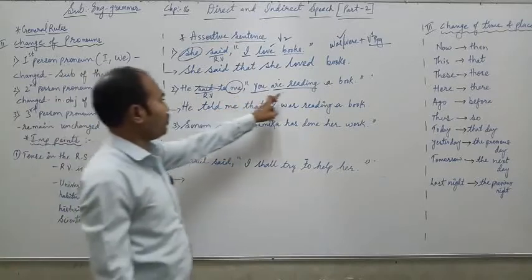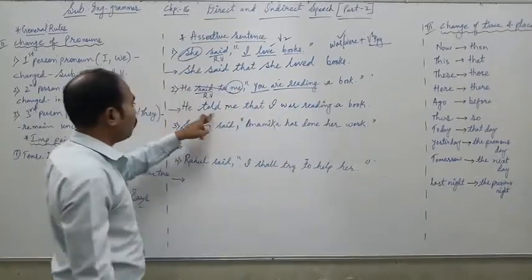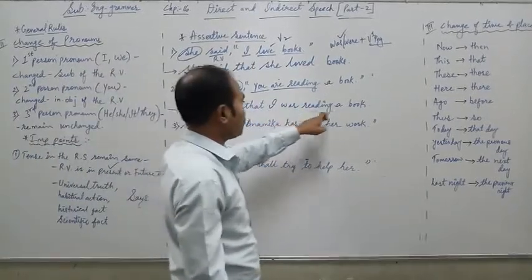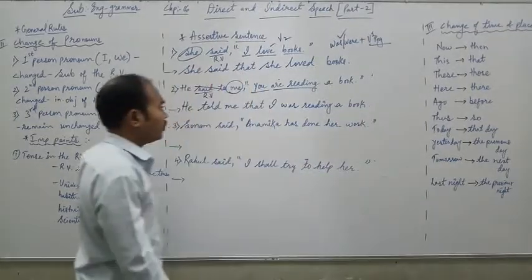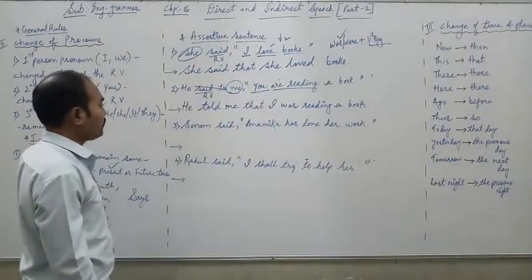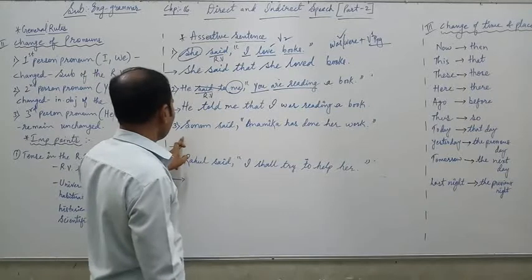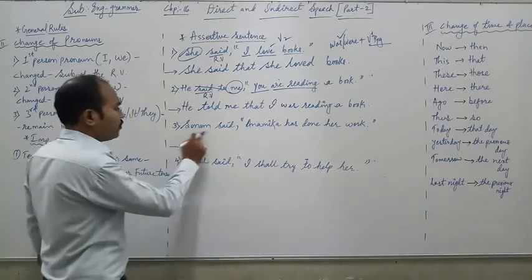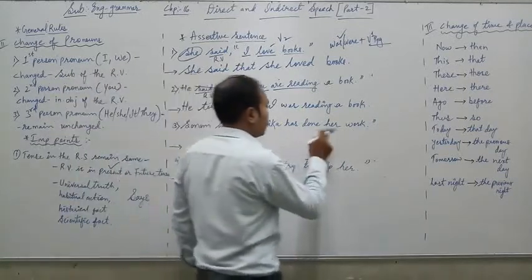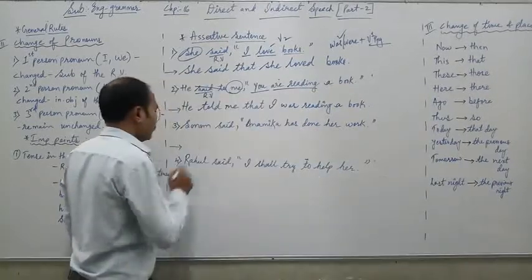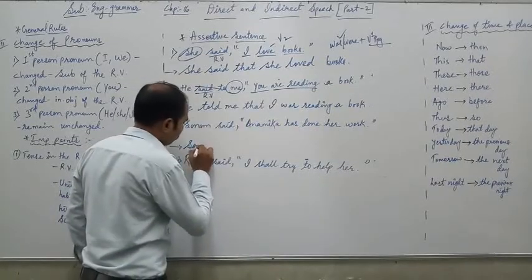So this is our solution. He said to me, "You are reading a book." The answer is: He told me that I was reading a book. In this way you have to solve the answer. Moving forward to question number 3. Sonam said, "Anamika has done her work." Okay, so let us start.